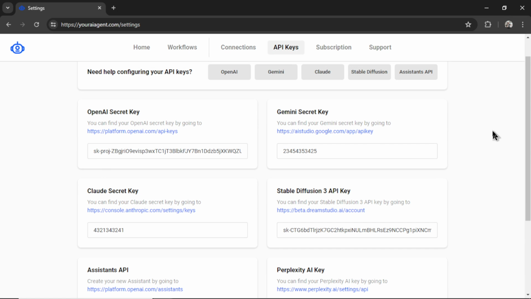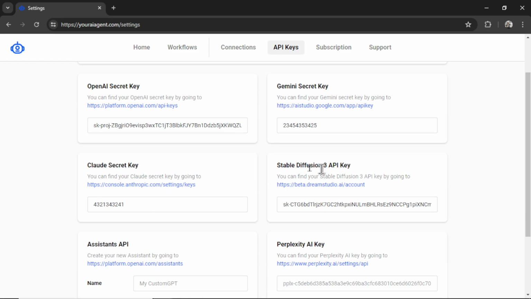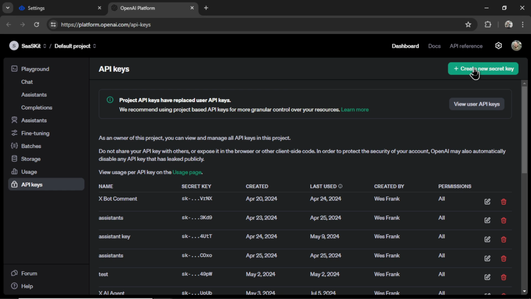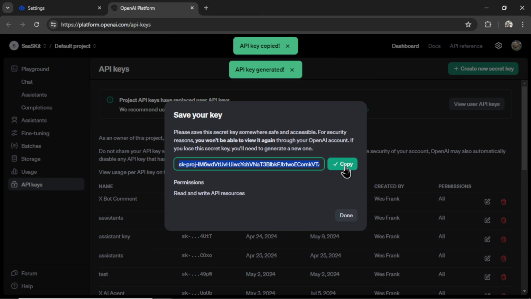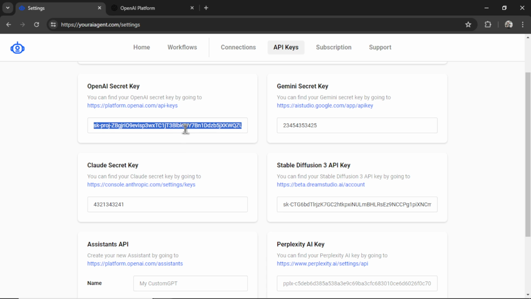So we connect to multiple large language models. My favorite is OpenAI, specifically GPT-4 Omni. It seems to follow our instructions the best. If you want a completely free large language model, you can use Gemini 1.0 Pro. So you'd have to enter your Gemini key. But for OpenAI, I'm going to click on this hyperlink, then create new secret key, create secret key, copy this key, and paste it into the input box here.